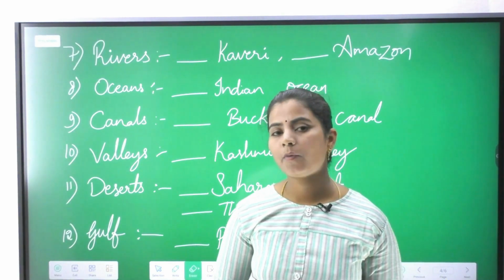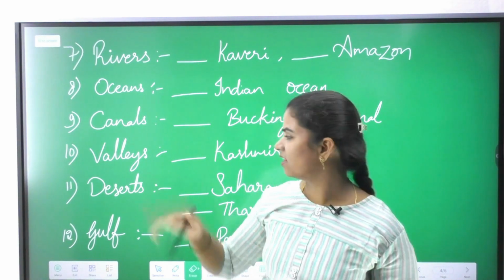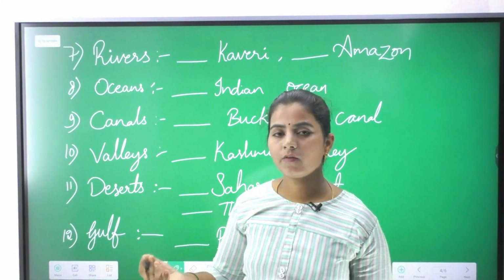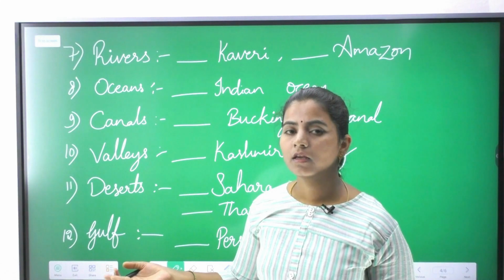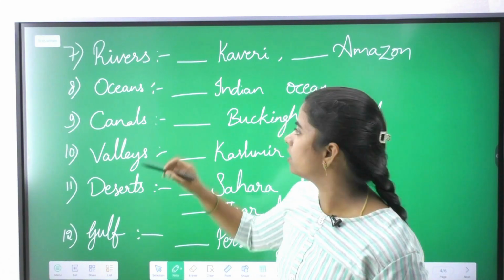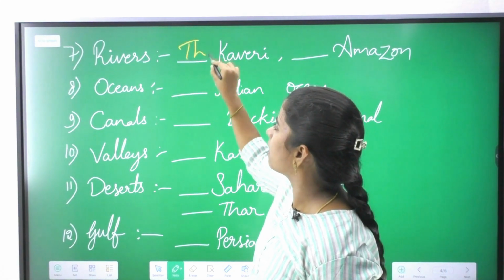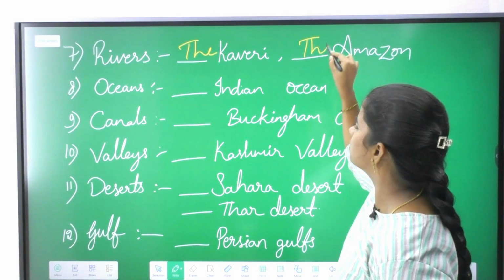So remember the point that one in the universe, you need to write the, and these are all the subcategories of the same point. Any rivers, oceans, seas, canals, valleys, all such things we need to write the article the. Kaveri, Amazon, the Amazon.